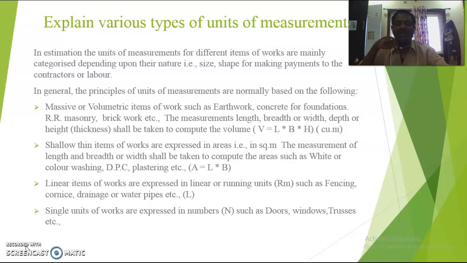Next one, fourth one is the single units of measurement. Single units of works are expressed in numbers, that is N, such as doors, windows, trusses, etc. These are numbers. They predefine the size of the doors as well as the material. Similarly, for windows also, they predefine the material property. Next one, the cross section of this one. That means 1 by 1.2 meters or 1.2 meters by 1 meter with teak wood. That means we have to use teak wood where the cross section is 1 meter width and 1.2 meters depth like that. This is the procedure for the units.